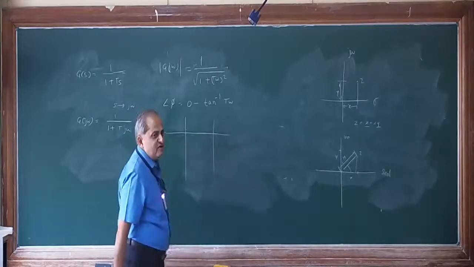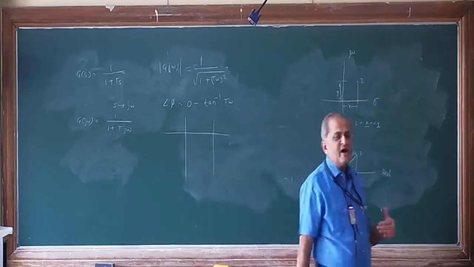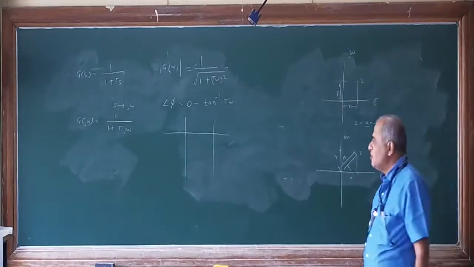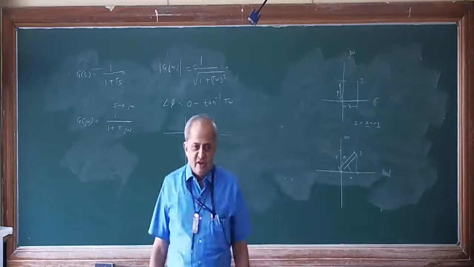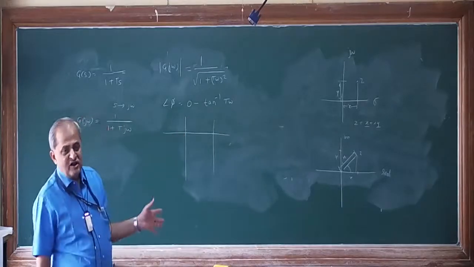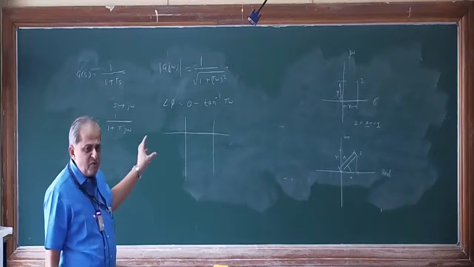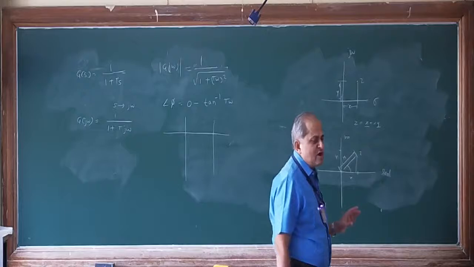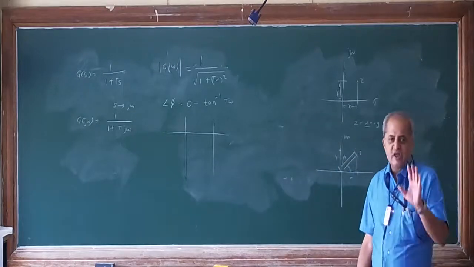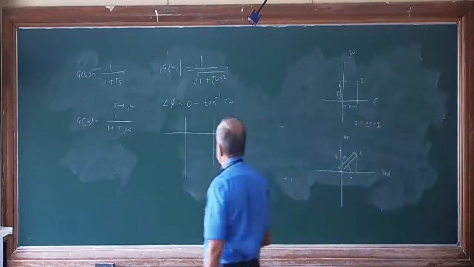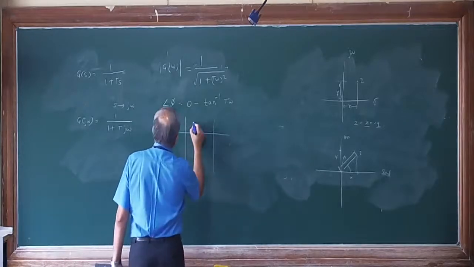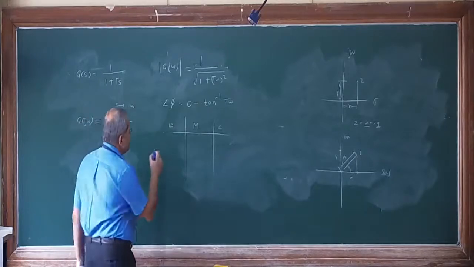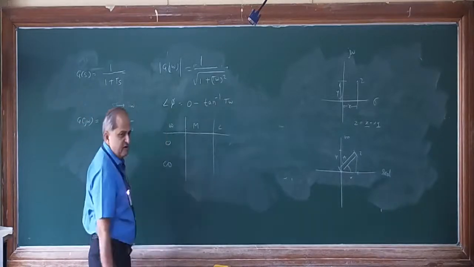Common method is, we are going to change the frequency omega from 0 to infinity. That means you are not going to plot all the infinity values, because in one problem you cannot complete the whole of your life. So we have to see the end conditions: the minimum value and the maximum value. One more thing to remember in a polar plot is omega cannot be negative. It can be only 0 or positive. So here I will take the value of omega, magnitude, and phase angle, and the two end conditions of omega are 0 and infinity.